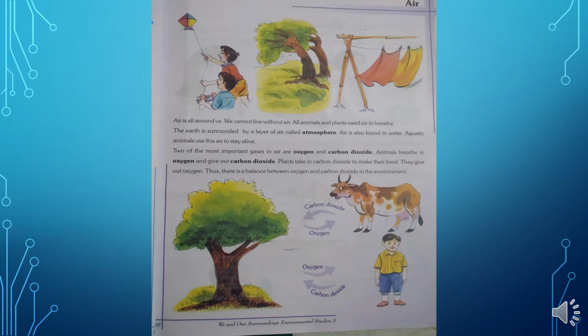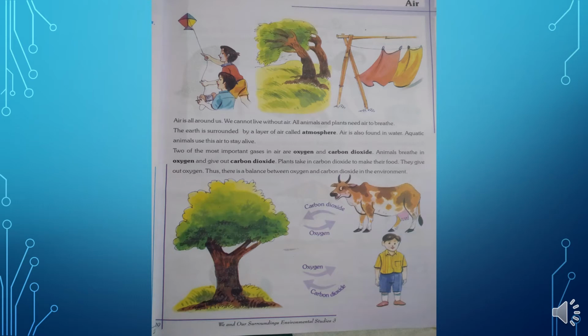Okay, human beings and animals are giving out carbon dioxide. And suppose, what will happen if the plants also just give out carbon dioxide only? Then all the oxygen will be consumed by the plants and animals. Then what will happen? One day it will come that the presence of oxygen will be zero. Just to balance this equation only, what happens?